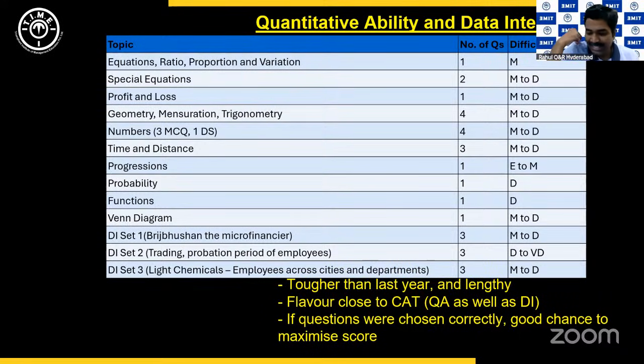All right. So I'll just continue with the quant and DI section. Friends, for a lot of you who were stumped or shocked by what CAT did on November 30th, a lot of people had their hopes pegged on XAT and some of the other exams. But today, we see a lot of people complaining that XAT let them down too, because XAT has also upped the ante, so to speak, in the quant and DI section compared to the last few years. We can definitely see that the quant DI section was difficult. That is without a doubt, right?